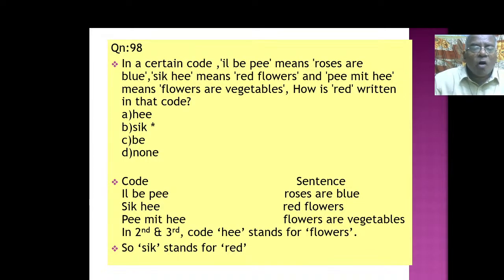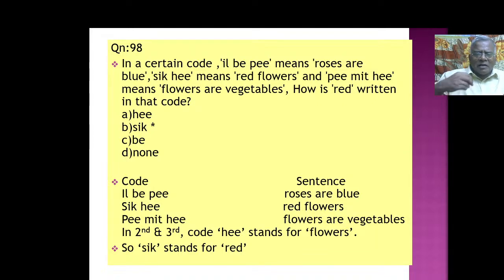In a certain code, LPP means roses are blue, SIK means red flowers, PEMIT means flowers or vegetables. How is red written in that code? This is very interesting. It is difficult; you have to eliminate certain things.